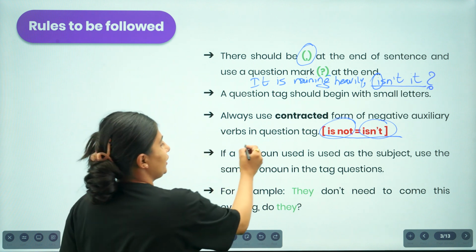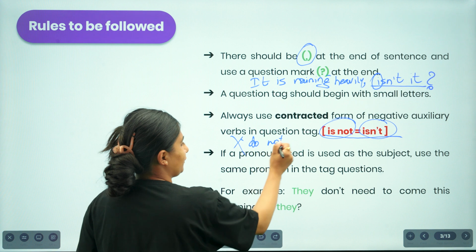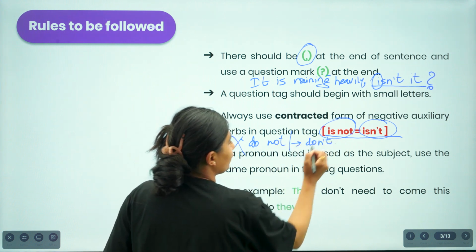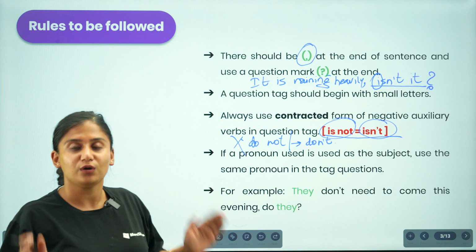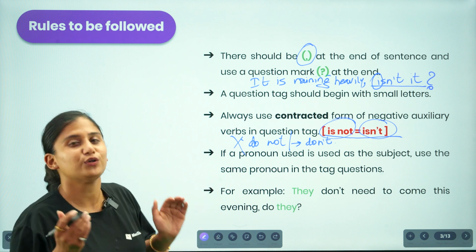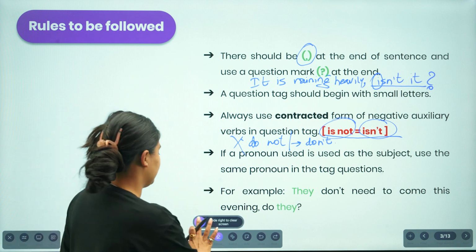Okay, so if you are to write "do not", if you write this, it will be wrong. You're supposed to write "don't". Okay, make sure that whenever you are talking about the negative auxiliary verb, you're supposed to write the contracted form. So moving on to the next idea.